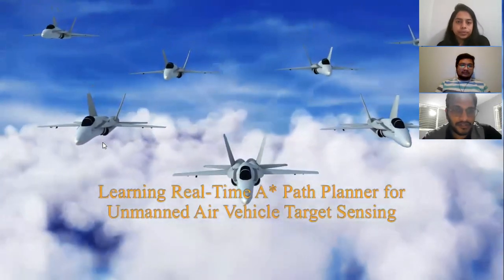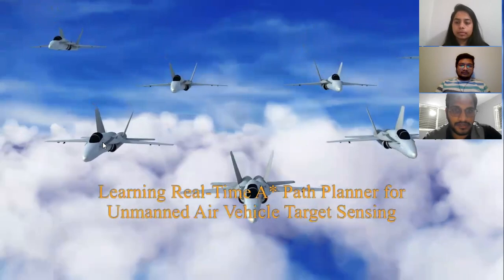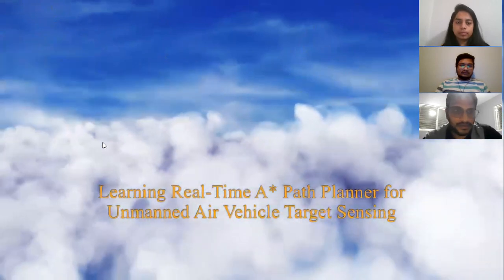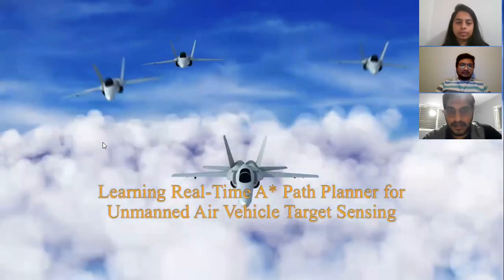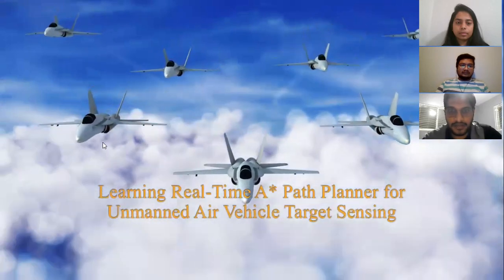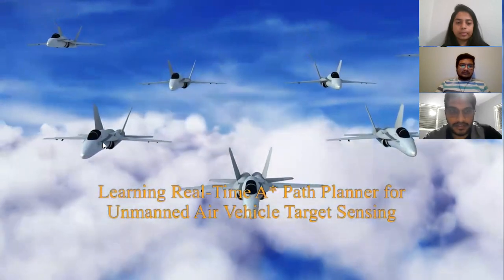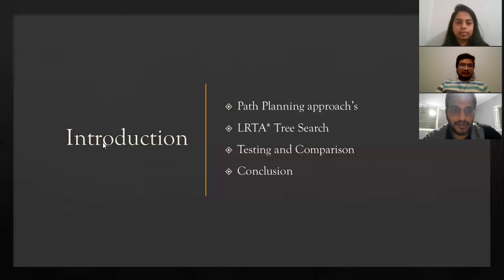Today we are going to discuss two research papers. One is learning real-time A-star path planner for unmanned air vehicle target sensing. Another one is simple sub-goaling for real-time search. Next slide. Here are the few important topics we are going to discuss in this research paper.